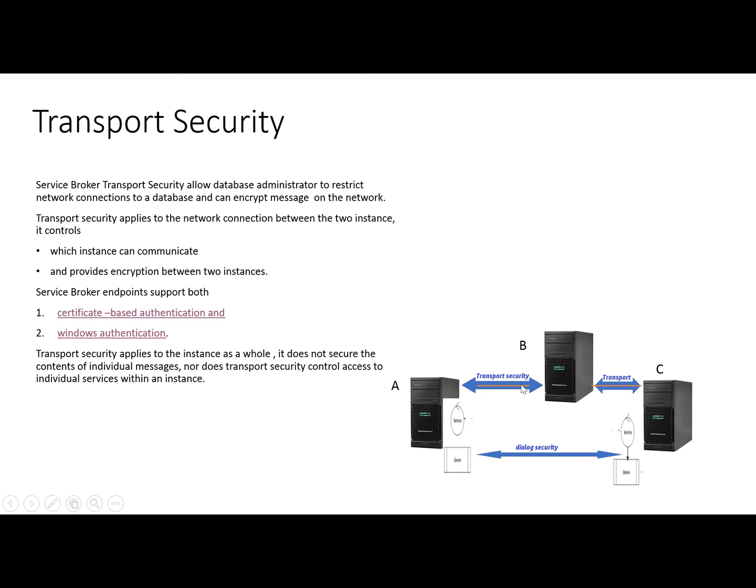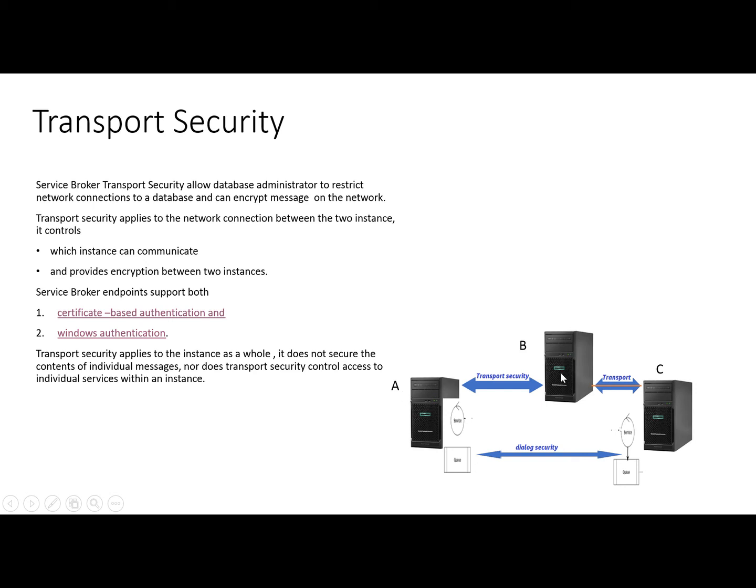So now these points are involved. What the transport security will do is work from point to point. It will open the connection for instance A and instance B, and the transport security will make sure whether this is a reliable instance, whether it can be authorized or not. If it is authorized, it will open the connection, and it can also encrypt the message from point to point.